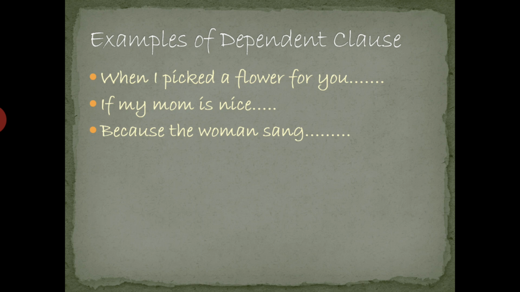Okay. The last one is, because the woman sang. It is the last portion, and now you have to add something to understand what happened when, because the woman sang, you liked the song or something like that. So that you have to complete. Okay, then only it will make a complete sense. That is why it is called a dependent clause. इसको दूसरे के ऊपर डिपेंड होना पड़ता है अपनी बात को एक्सप्रेस करने के लिए.